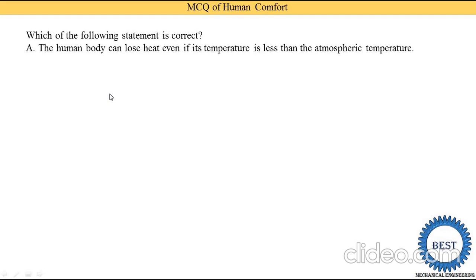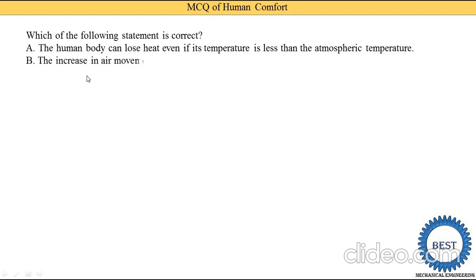Next MCQ: which of the following statements is correct? The human body can lose heat even if its temperature is less than the atmospheric temperature. In summer seasons, we know that our body temperature is lower than the atmosphere. Atmospheric temperature is 42 and our body requires 36 to 37 degrees. So at that time, even though the body is at less than atmospheric temperature, the body can lose the heat.